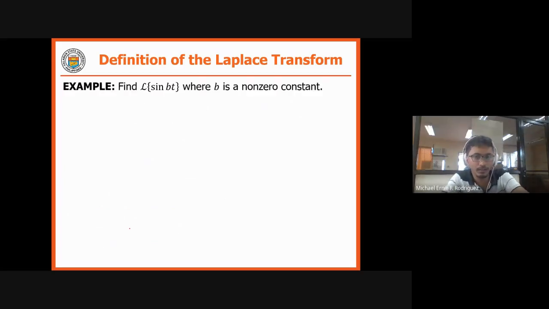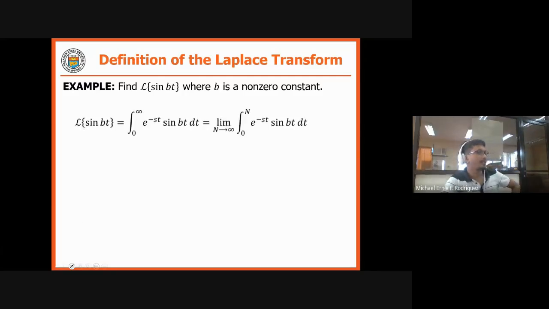Next, example. Find the Laplace transform of sine bt where your b is a non-zero constant. Sine bt. So from the definition, we replace your f of t with sine bt. So we now have your integral of e raised to negative st sine bt dt.